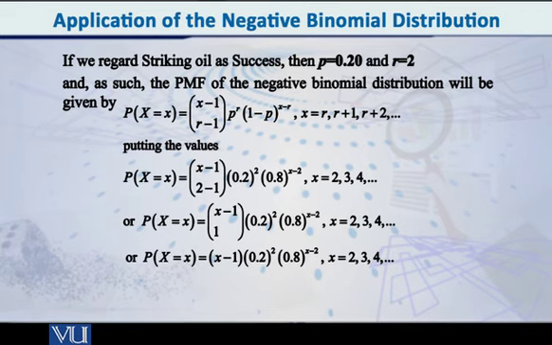So what is the PMF of the negative binomial distribution?